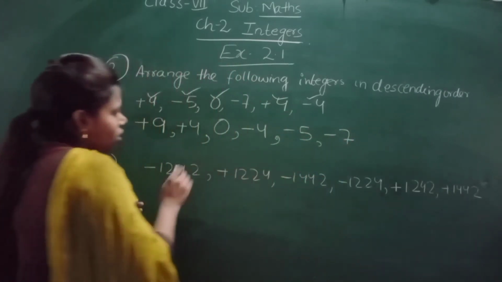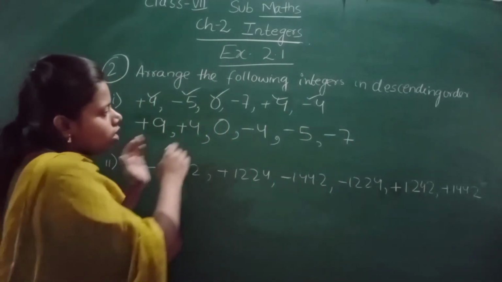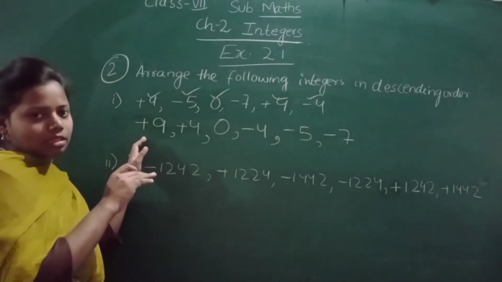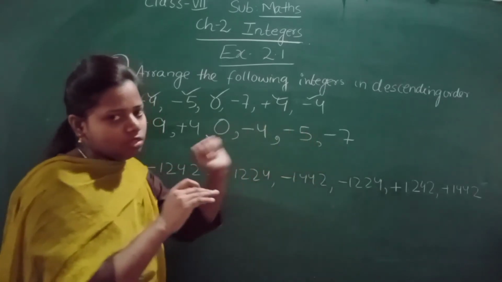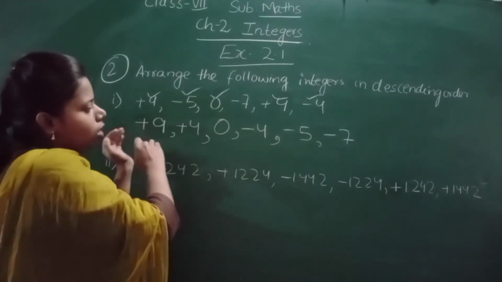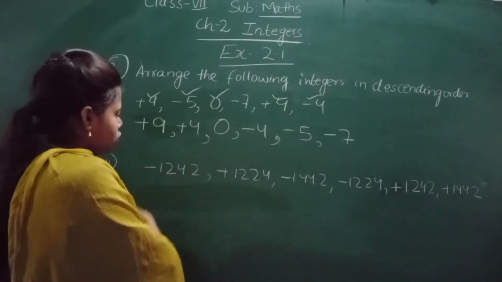So minus 7 is the smallest of all the integers given here. Plus 9 is the greatest one. Minus 7 is the smallest one. And we have arranged the values from big to small. Big to small.